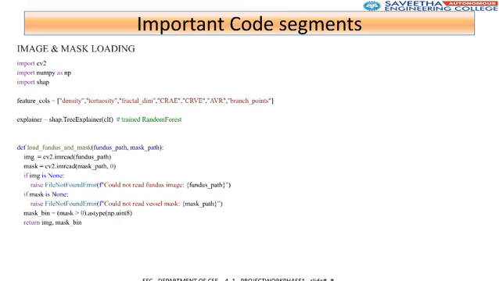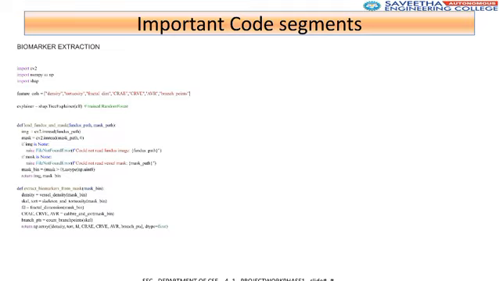Key code segments cover image and mask loading, importing necessary libraries like CV2, NumPy, and SHAP. A function is defined to safely load the fundus image and its corresponding vessel mask. The biomarker extraction segment defines a function to calculate vessel density, tortuosity, fractal dimension, CRE, CRVE, and AVR from the binary vessel mask.